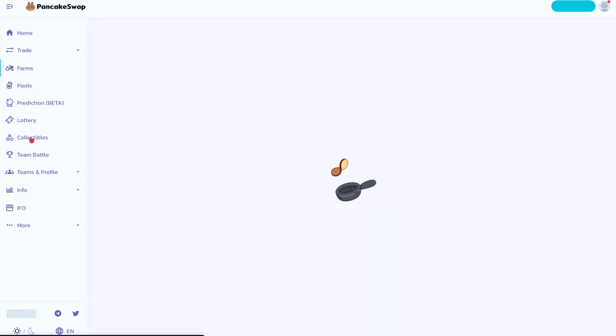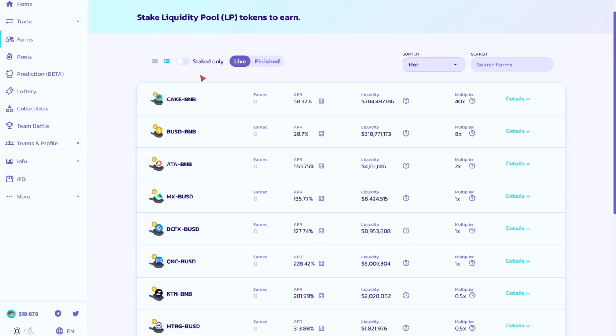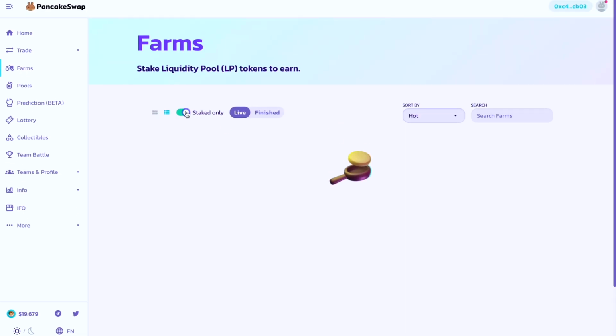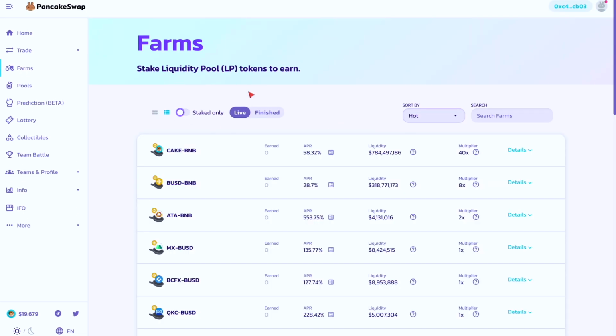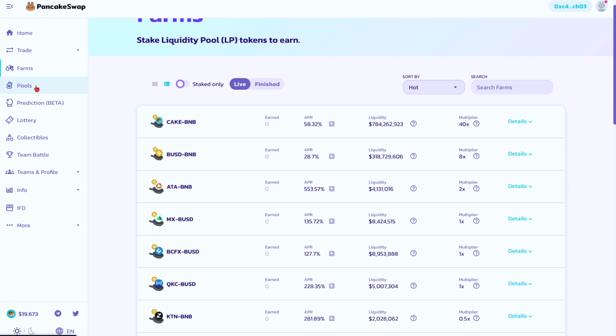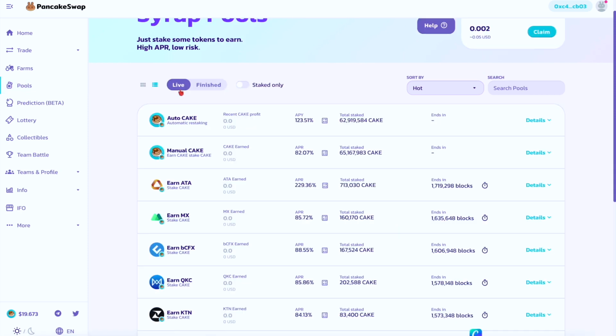In the farms, what you can do is go and lock a certain amount. For example, if we go to stake only, currently nothing, right? So you stake liquidity pool tokens to earn. You can stake it and earn XYZ. For example, this is your percentage, whatever it is. You can earn XYZ, all of that stuff here. And this is pools, yes, so this is just pools as well. So here you can have multiple things.